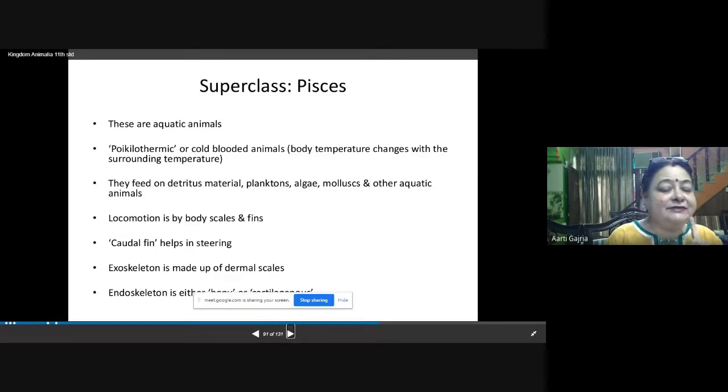Exoskeleton is made up of dermal scales. They are having scales on their body. So the exoskeleton is made up of dermal scales, and the endoskeleton is either made up of cartilage or made up of bones. So depending on the presence of cartilage or bone, they can be further divided into different classes.